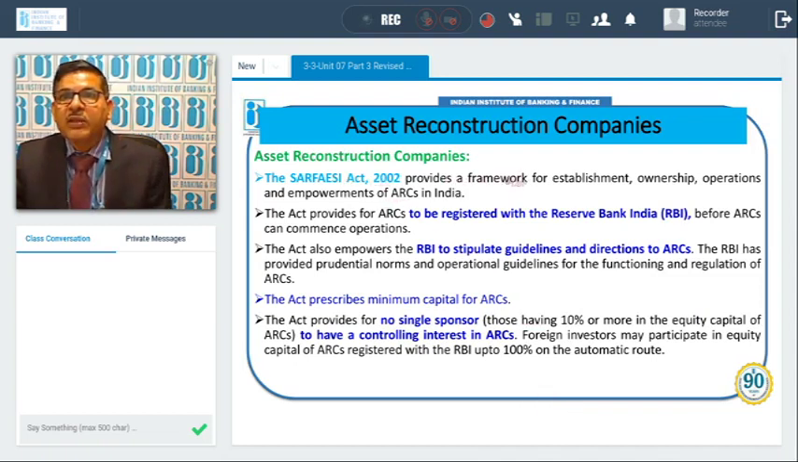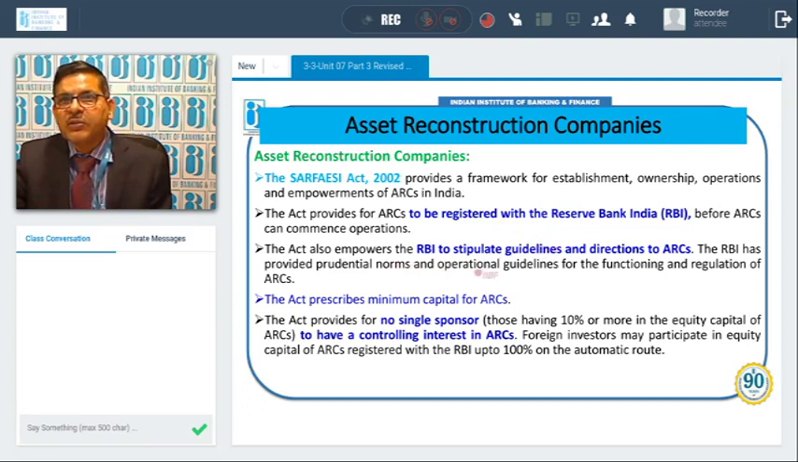The SARFAESI Act 2002 provides a framework for establishment, ownership, operation, and empowerment of ARCs in India. The SARFAESI Act contains all the rules and regulations therein. The Act provides for ARCs to be registered with the RBI before the ARC commences. So before it starts operation, it has to be registered with the RBI. The Act also empowers the RBI to stipulate guidelines and directions. So the RBI stipulates all the guidelines and directions and makes changes under them for ARCs.